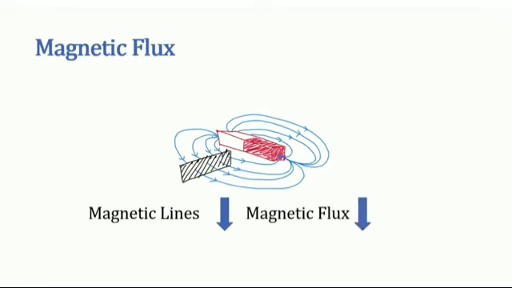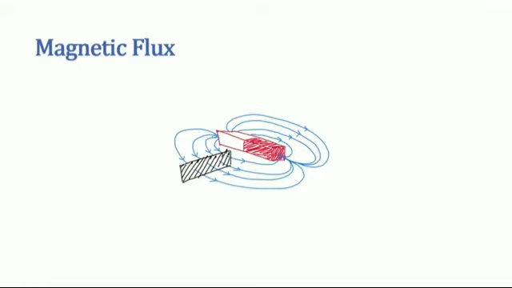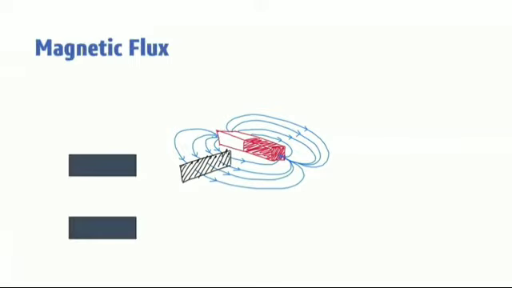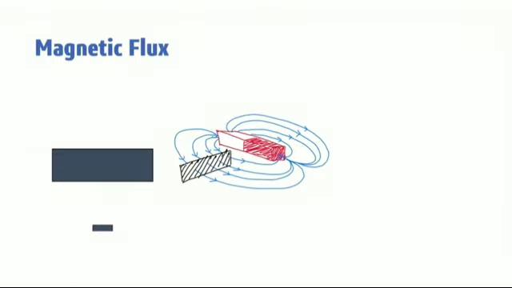Magnetic flux. The magnetic flux through an area A in a magnetic field is defined as the number of magnetic field lines passing through that area normally and is given by the equation phi B is equal to the integral of vector B dot dA vector, which is equal to BA cos theta, where the integral is taken over the area A and theta is the angle between the direction of the magnetic field and the outward normal to the area.